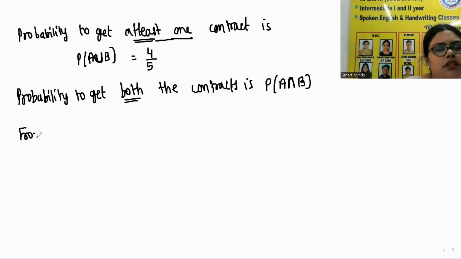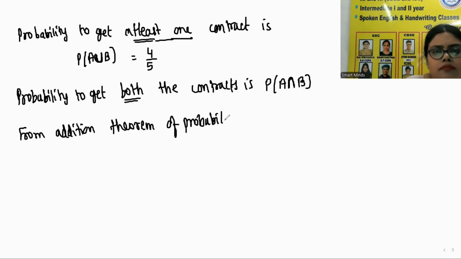Now from addition theorem of probability, we have a theorem. What is addition theorem?